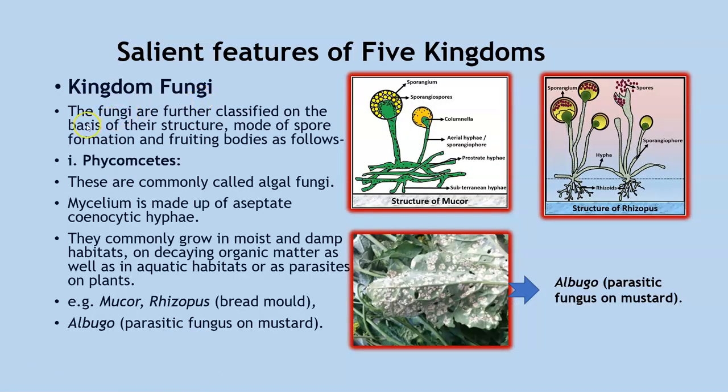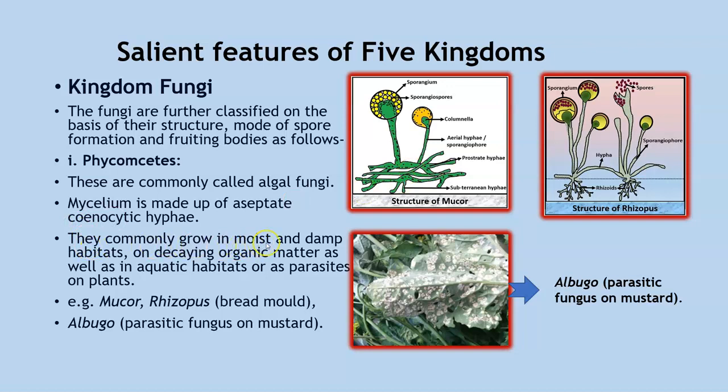Students, the kingdom fungi are further classified on the basis of their structure, mode of spore formation and fruiting bodies. Let us have a look at it. The first one is phycomycetes. They are commonly called algal fungi. Mycelium is made up of aseptate coenocytic hyphae. So there are no septa present. That's why it is called a coenocytic hypha. They may be either uninucleated or multinucleated.